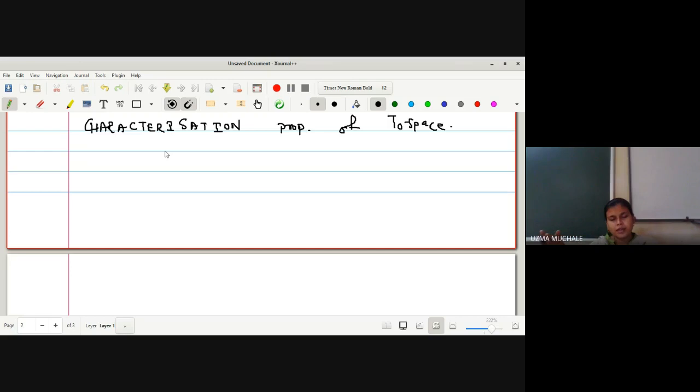Then next, after going through the definition of T1 space, we'll go for the characterization properties of T1 space also. Okay, the first one we'll see is with the help of a statement. Let X be a T naught space.